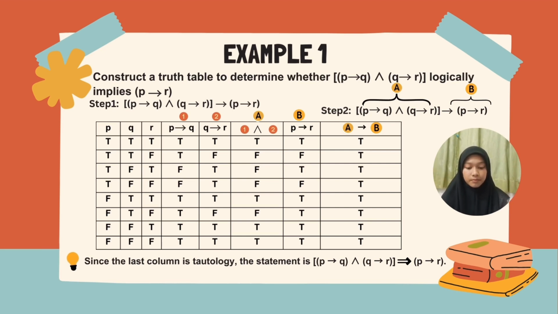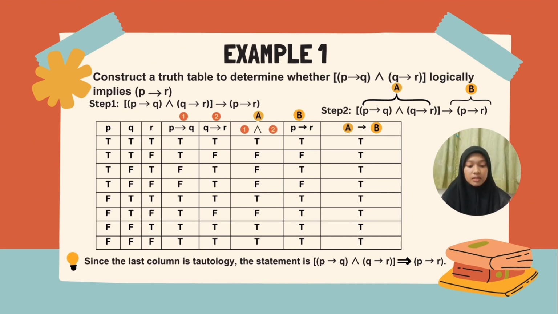So for the first operation, we do P implies Q. Basically, implies is false just when the first statement is true and the second statement is false. So here we get the third and fourth rows false and the other rows true.